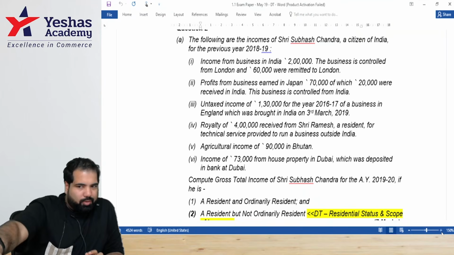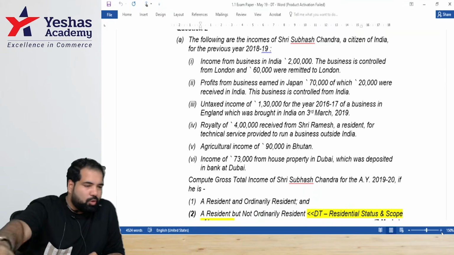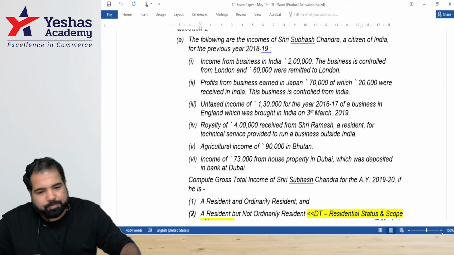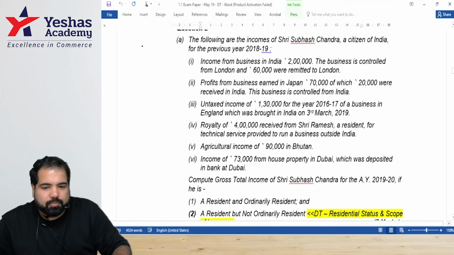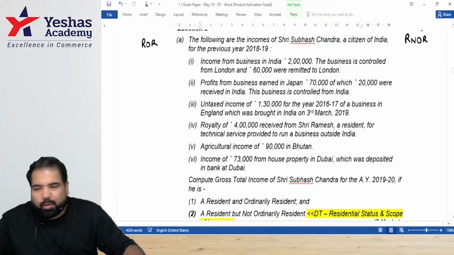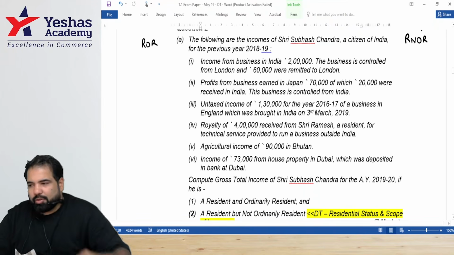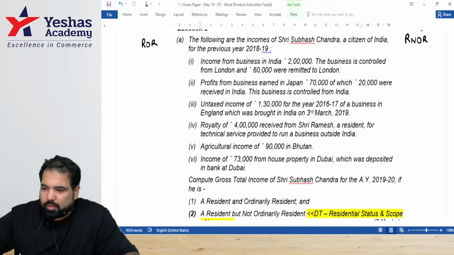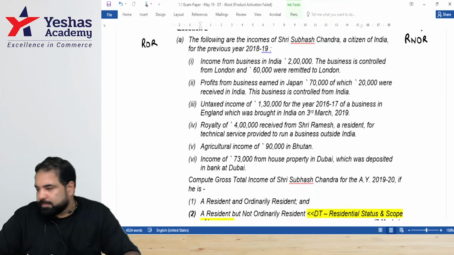You guys all ROR. Which incomes will be taxable? Global. You guys are RNOR. Which income will be taxable? DR plus 1. People online, you all can either solve it for ROR or RNOR, whichever you feel, and then we'll discuss both. We'll time it. Each question should not take more than 5 minutes.